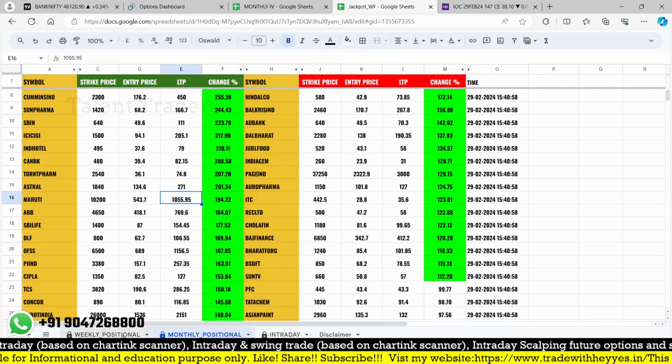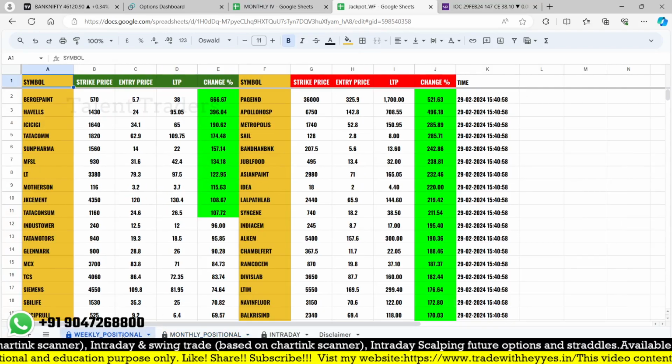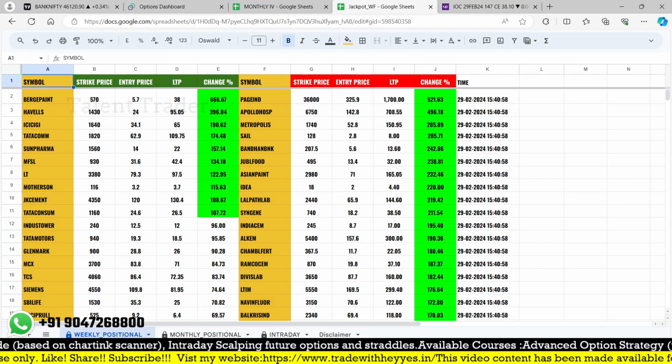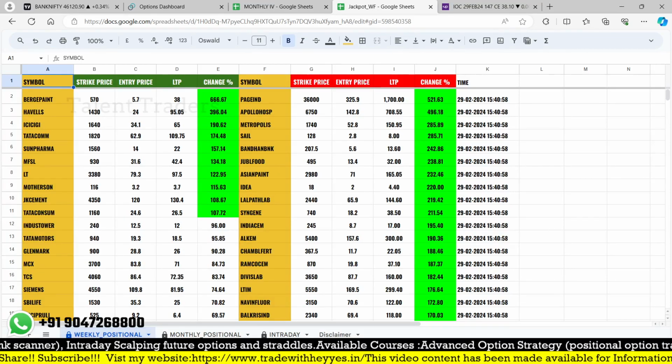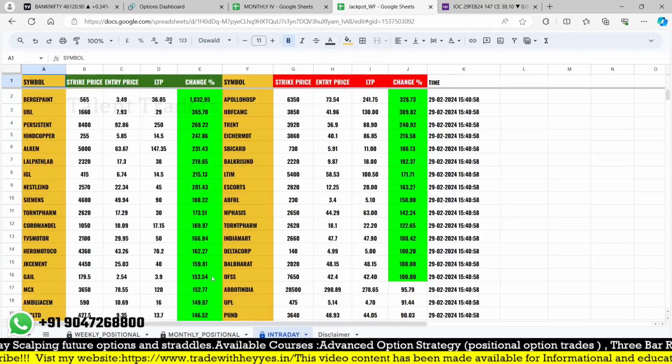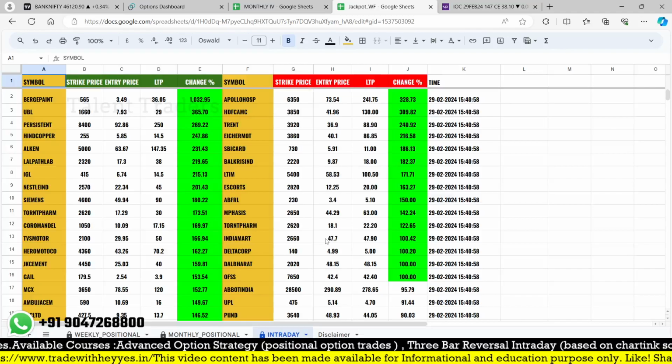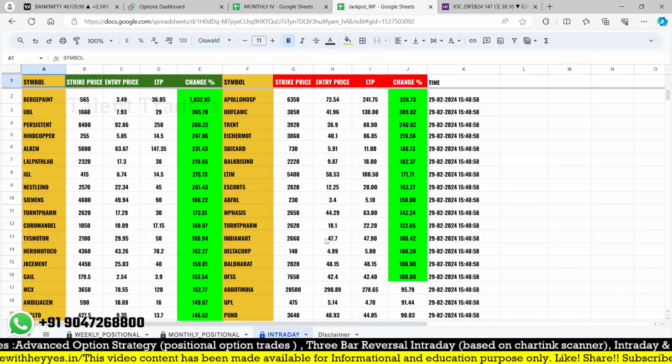But I am not going to discuss the weekly because it is the expiry week, so we normally do not trade. We simply ignore it, and mostly the put side is what is happening. Intraday also we are not going to discuss because we are nearing the expiry, and in expiry week we simply avoid trading.